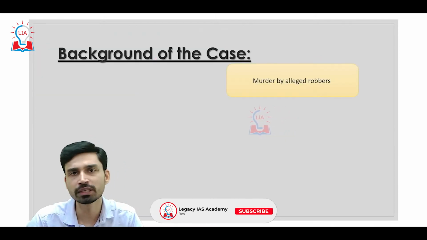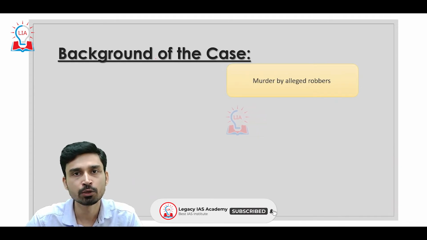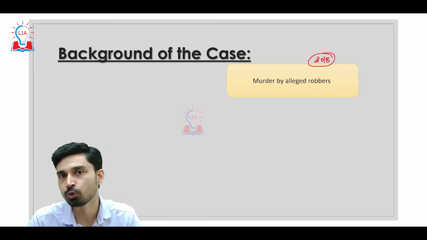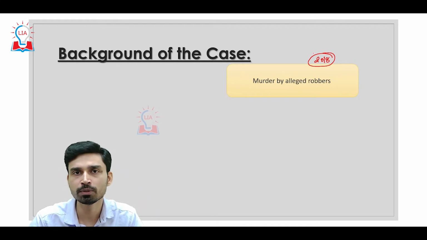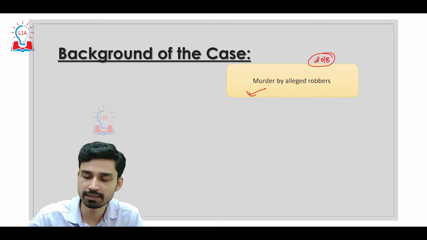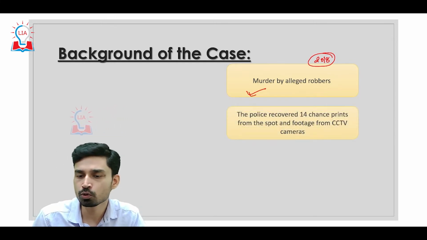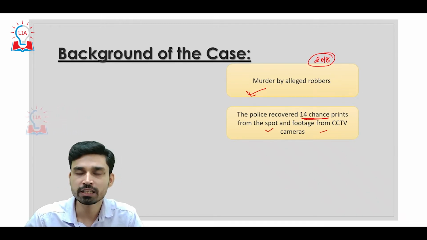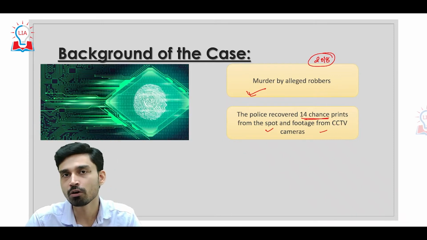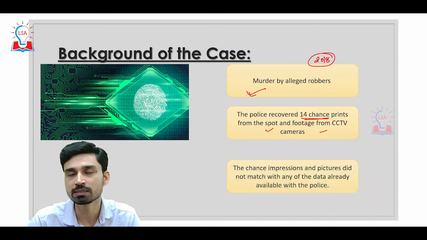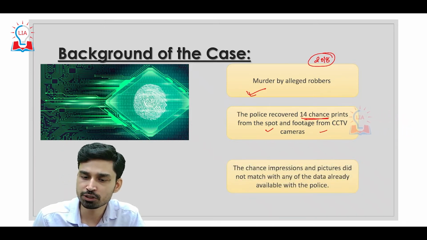Now, what is the background of the case in which police is trying to investigate using the Aadhaar data? The case refers to the year 2018, when there was a robbery in a jewelry shop, and when the shop owner tried to stop the robbers, he was murdered by the alleged robbers. During the investigation, the police recovered 14 chance prints from the spot and also footage from CCTV cameras. However, these were not sufficient to identify the culprit responsible for the murder. The chance impressions did not match any of the data.